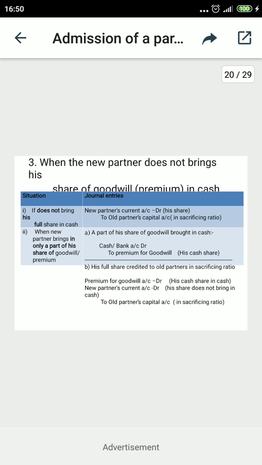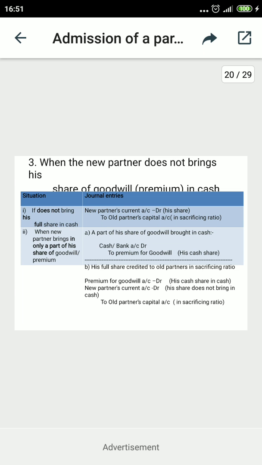So what does it mean? The second entry which you passed for the cash transaction, goodwill brought in cash, premium for goodwill debited, in place of that you have to place the new partner's current account. Suppose C is coming, then C's current account will be placed here with his share as usual, and to the old partners' capital accounts.